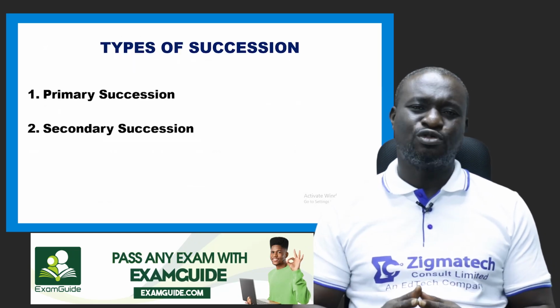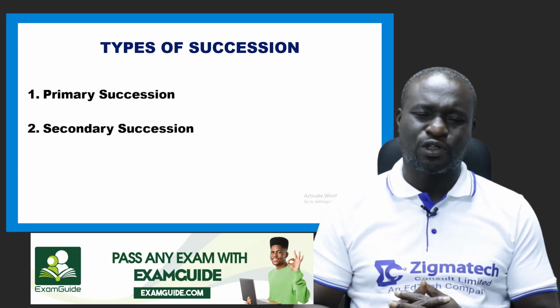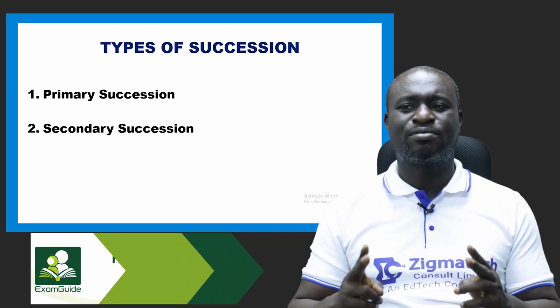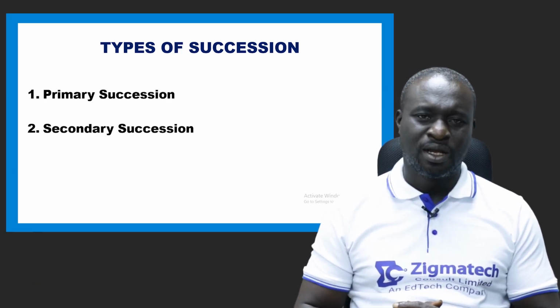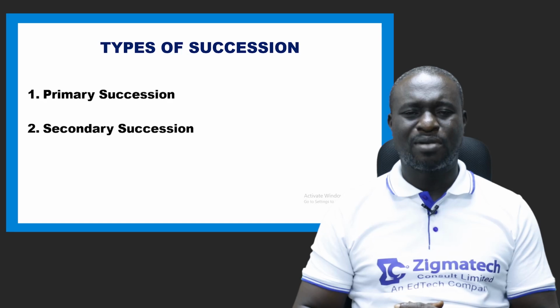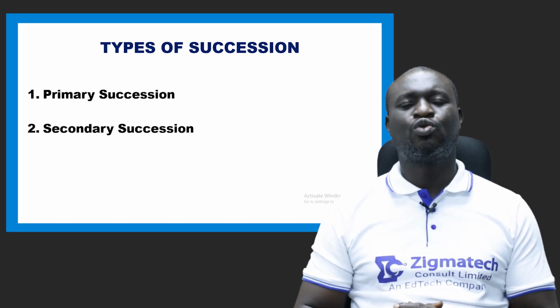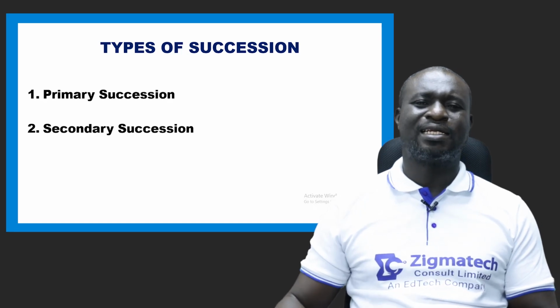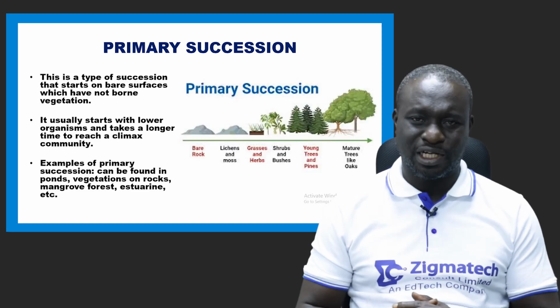Now, the next thing to note is how many types of succession do we have? We have basically 2 types of ecological succession. The first one is called the primary succession. Number 2, we have the secondary succession. Now, what exactly is the primary succession?